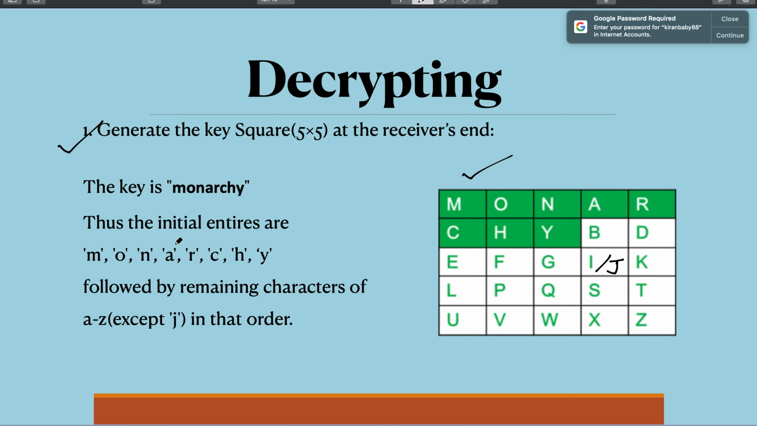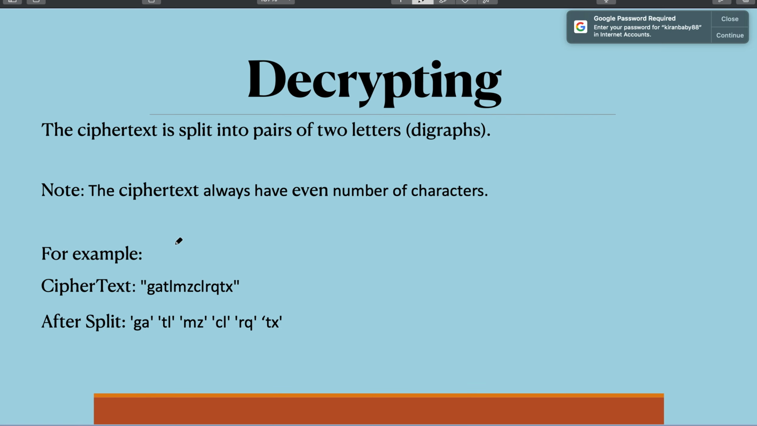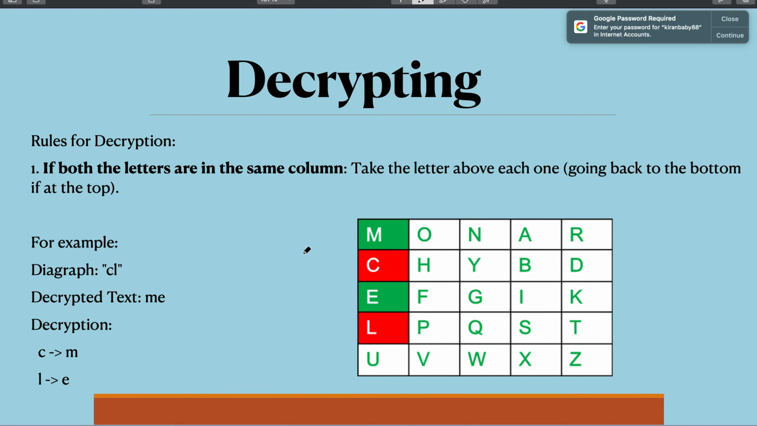Now you have the cipher text. This is the cipher text. To the same cipher text you apply the digraph rule, that is, you split it into two elements each and make a digraph out of it. And then we will see the decryption step. The decryption step is again the same thing but in the opposite order.